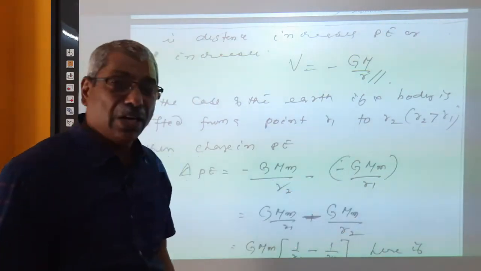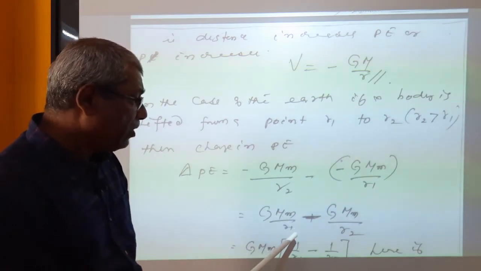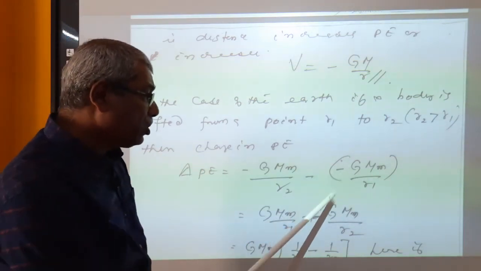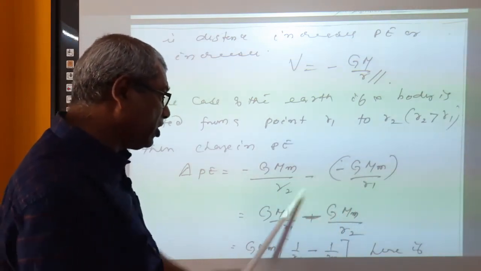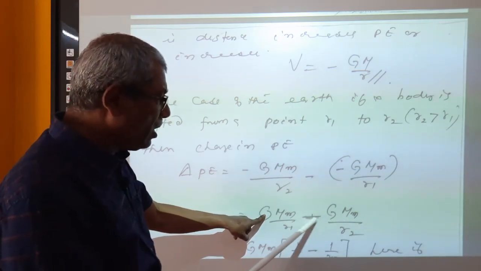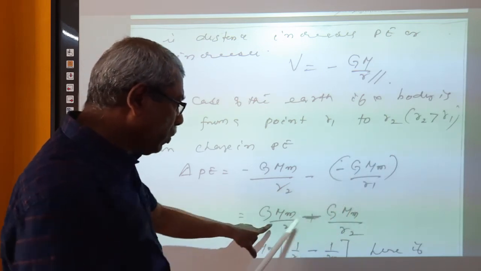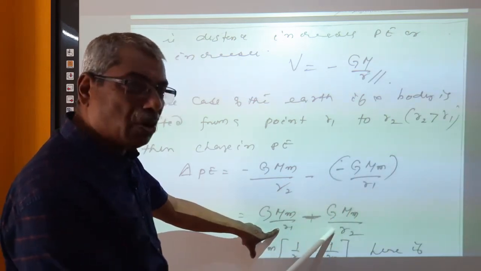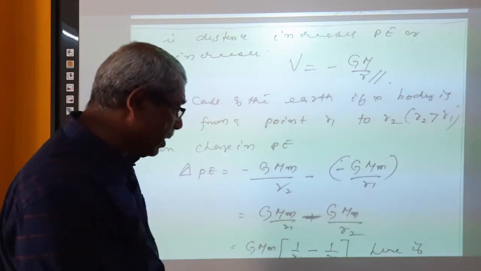Always there is a negative sign in potential energy. This is equal to minus into minus plus, G capital M small m divided by R1, this positive quantity I am writing first, then the negative quantity, minus G capital M small m divided by R2.